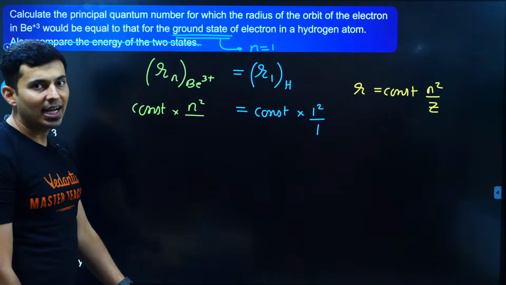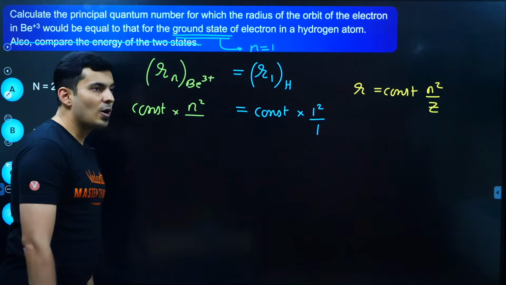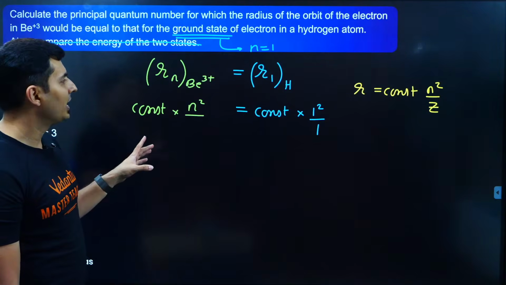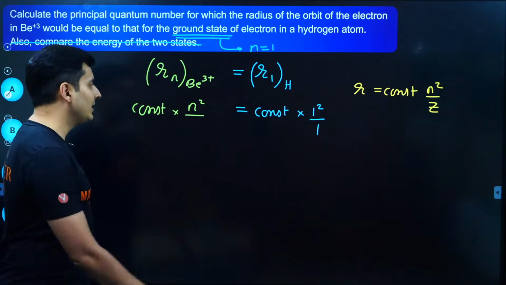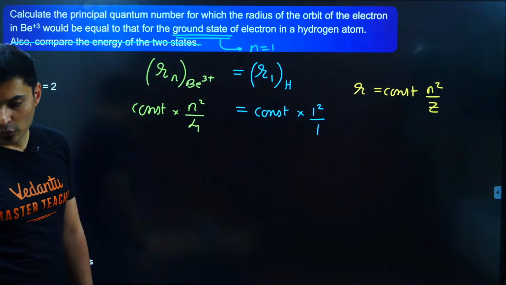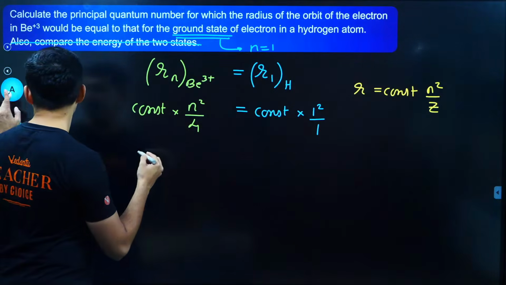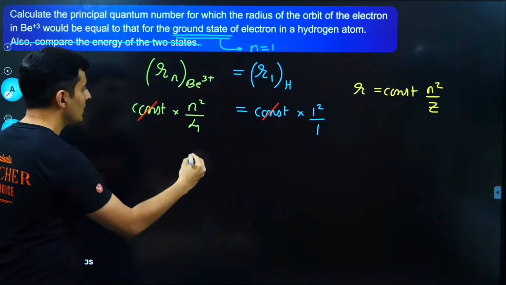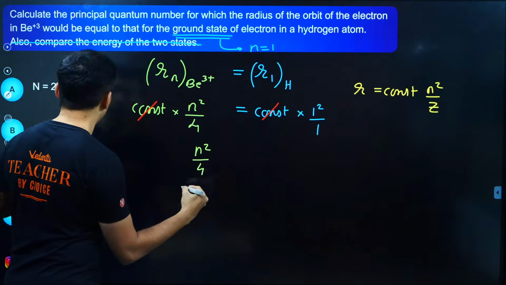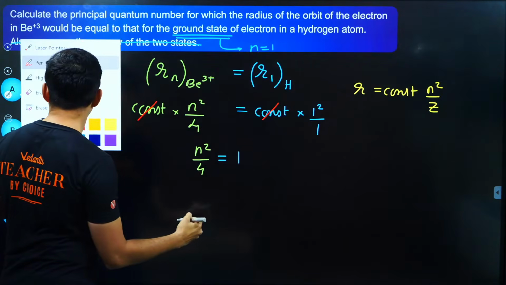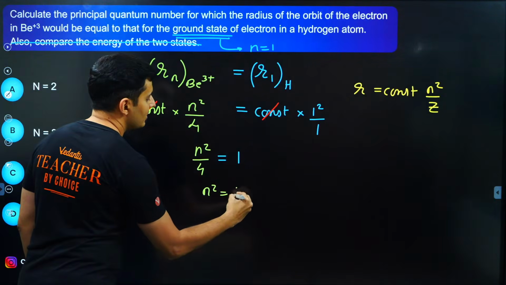What is the value of z that you are going to put, guys? Come on. The value of z that you are going to put is 4, right? B has z is equal to 4. Very nice. Constant and constant cancels. So you just have n square by 4 is equal to 1 by 1, which is just 1. So therefore I just have n square is equal to 4.